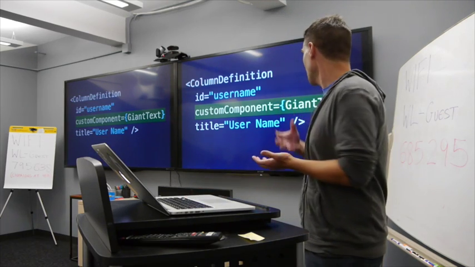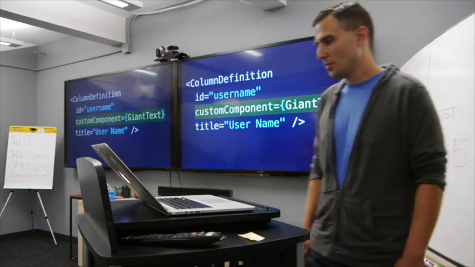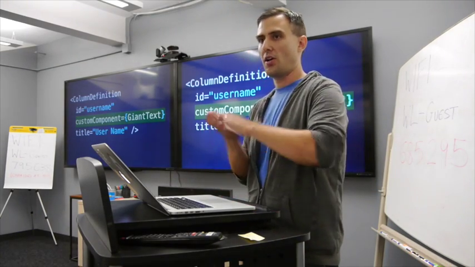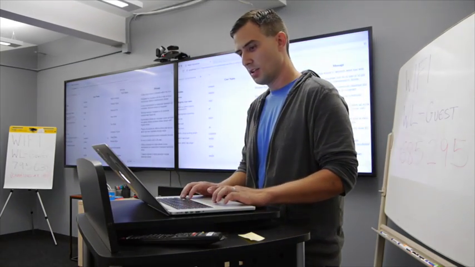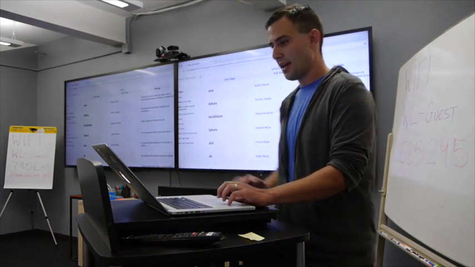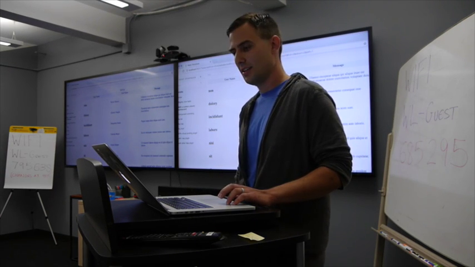Focusing in on just one column definition, we're going to toss on a new property called custom component equals giant text, and it'll run all of those columns through this component. So here we have the giant text rendition of the same table that we've been looking at.